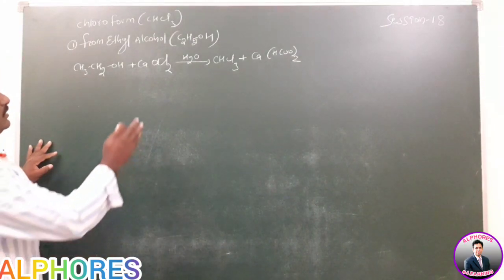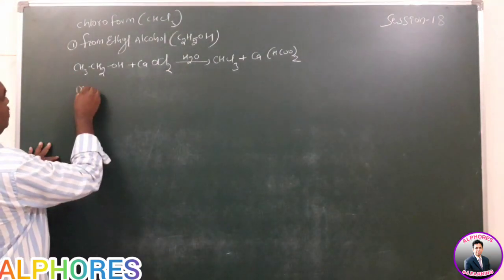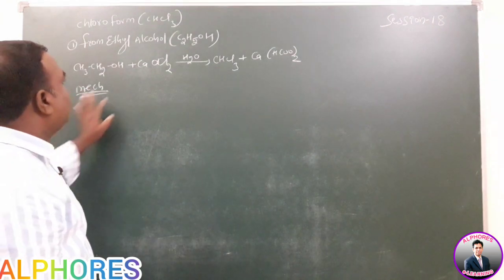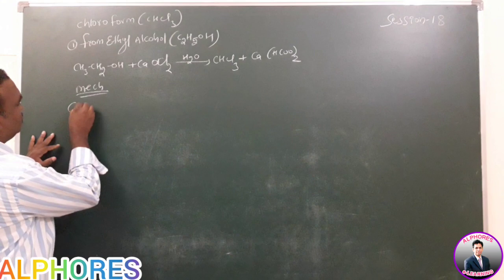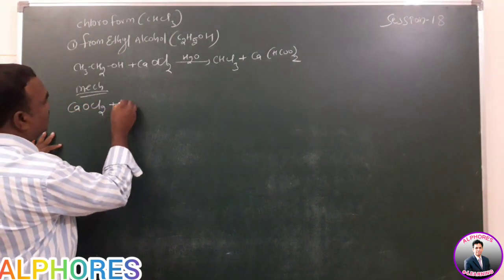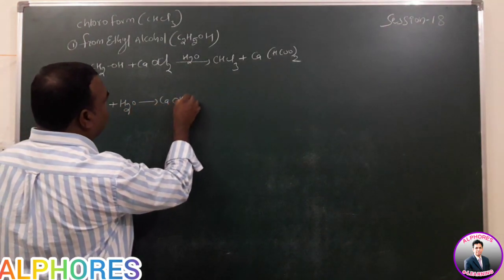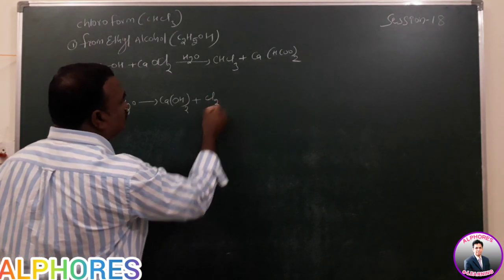So how to write the mechanism for this reaction? Now bleaching powder is given. The bleaching powder formula is CaOCl2, which easily undergoes hydrolysis, forming calcium hydroxide plus Cl2.